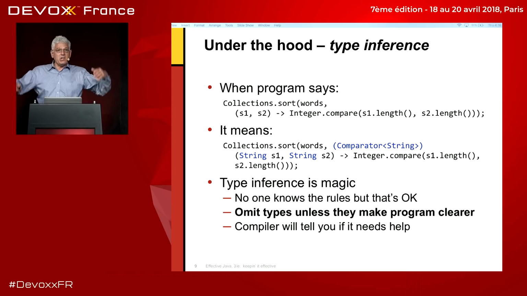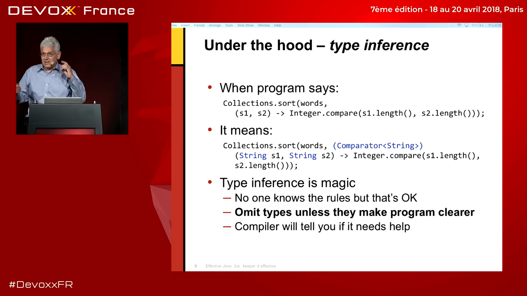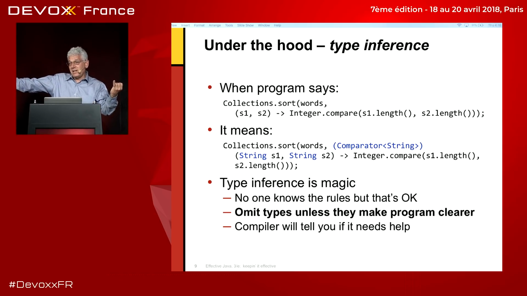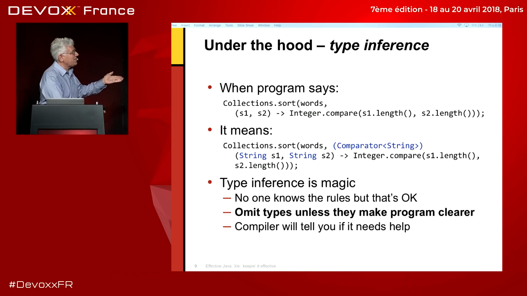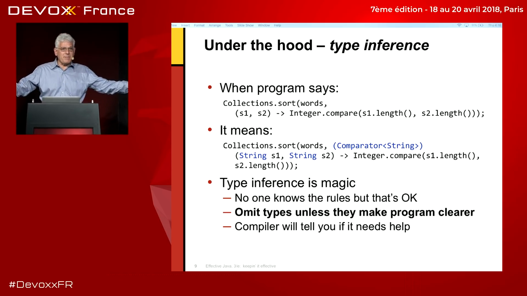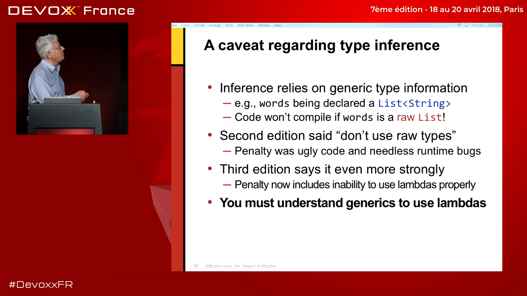Anyway, the idea is that most people have no idea how type inference works, and it's okay. Treat it as magic. Just leave out all the types unless they make the program clearer. Sometimes it's clearer if you actually tell the reader of the program, this is a string. And you might think this one is a string, but it's actually a character sequence or whatever. Fine, go ahead and specify them explicitly if they make your program clearer. Other than that, if the compiler needs more types specified, it'll tell you. So only add more types if the compiler demands them.